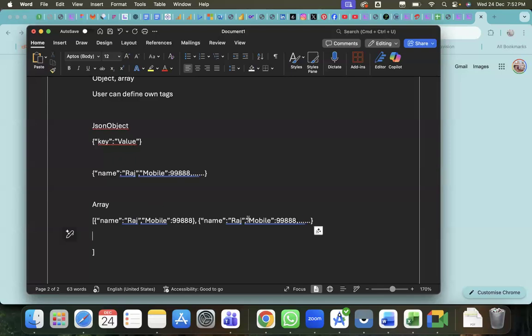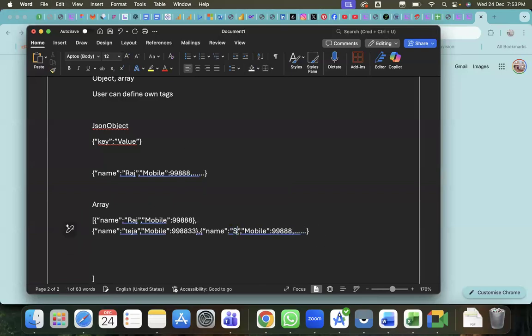Here my name has been kept. Now let us say Teja name, Teja mobile number. Then followed by a comma, here it will come Shweta. Then here Shweta mobile number. Like this, the data will come. This will be the array.